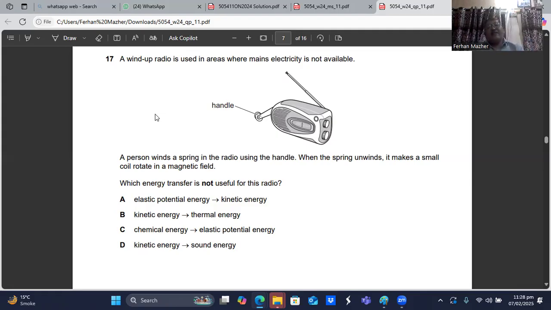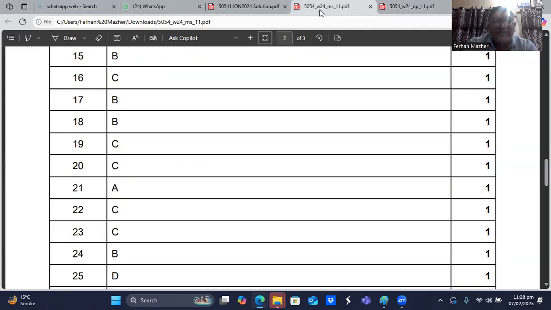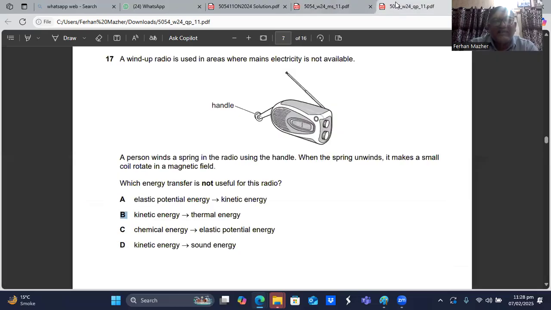Chemical energy into elastic potential energy, no. Kinetic energy into sound energy, that is useful because we are listening to the radio. So the thing which is not useful is the thermal energy which is produced. Question number 17, which energy transfer is not useful for this radio? The heat which is produced is not useful. B is the right answer, sir.